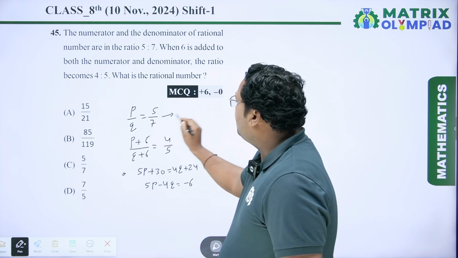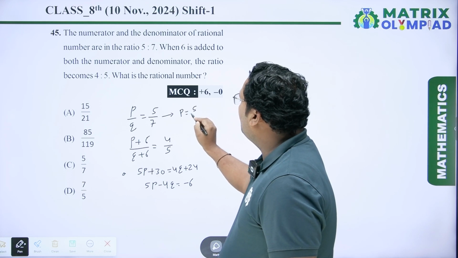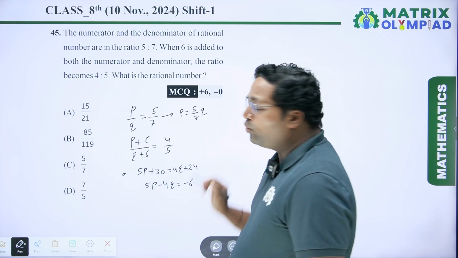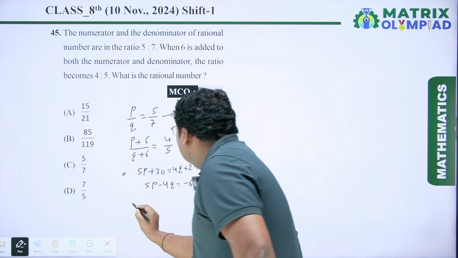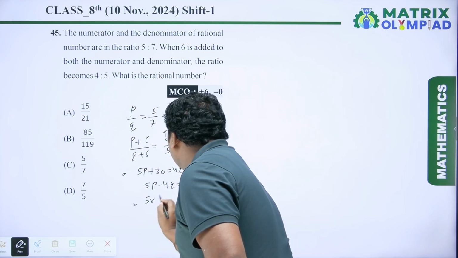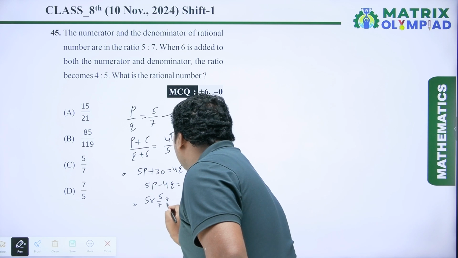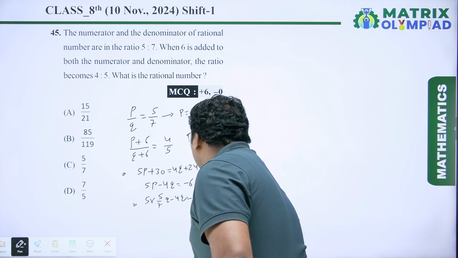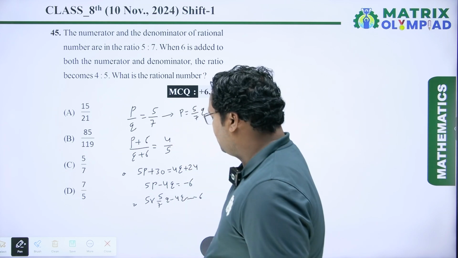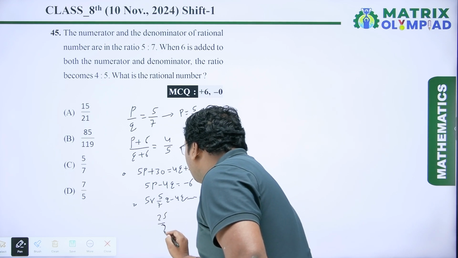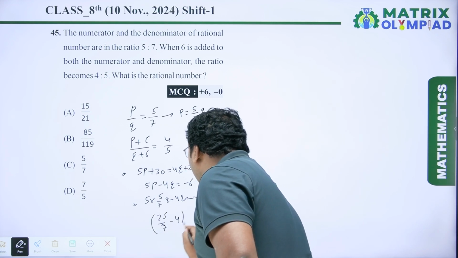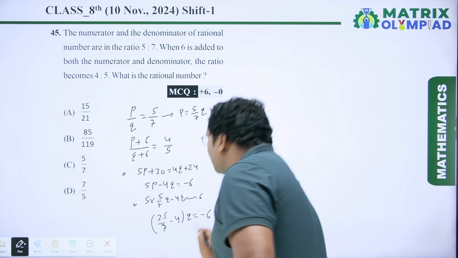From this relation, we write P equal to 5 upon 7 into Q. Now we put the value of P here, so we get 5 into 5 upon 7Q minus 4Q equal to minus 6. So it is (25 upon 7 minus 4) into Q equal to minus 6.